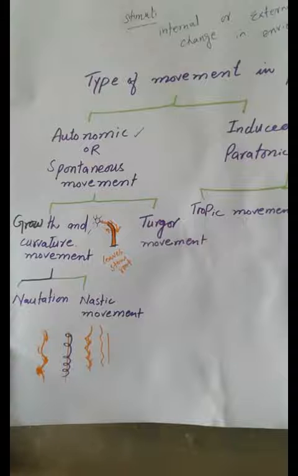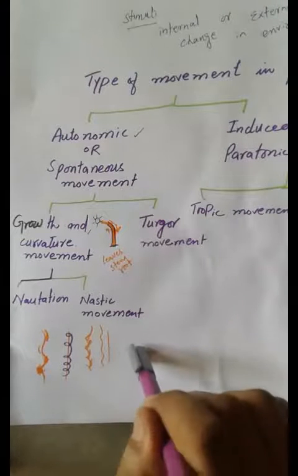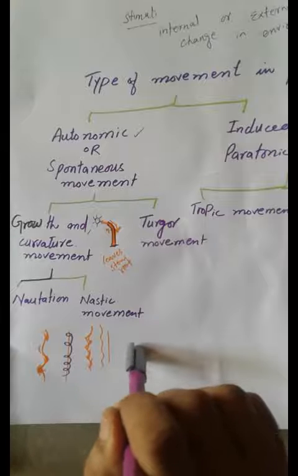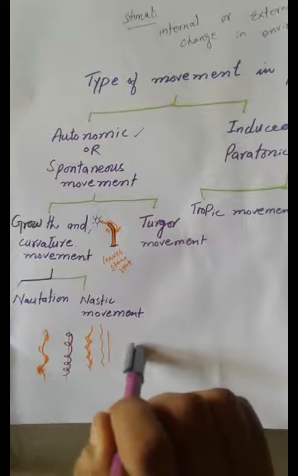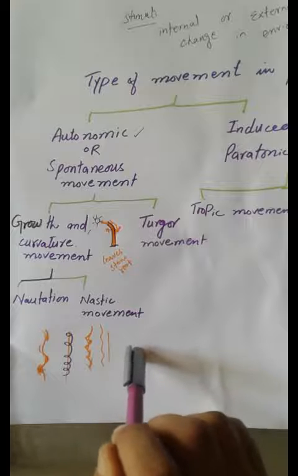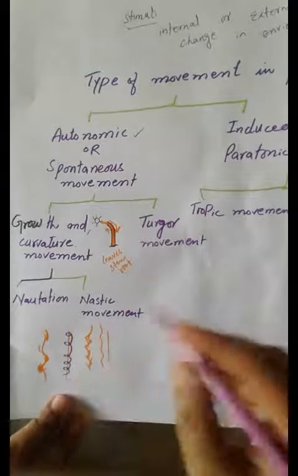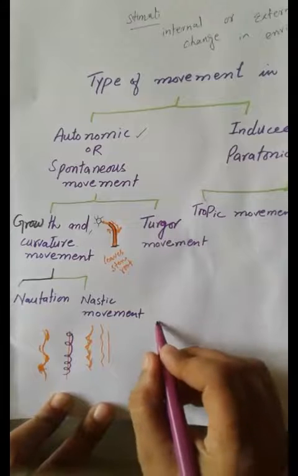Second is the nastic movement. Growth movement, we have learned nutation. The second is the nastic movement, which occurs due to difference in rate of growth on opposite sides of a plant organ. Nutation was for the whole plant and this is for the plant organ.